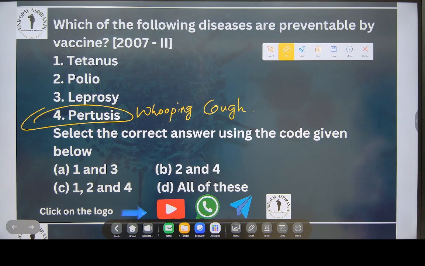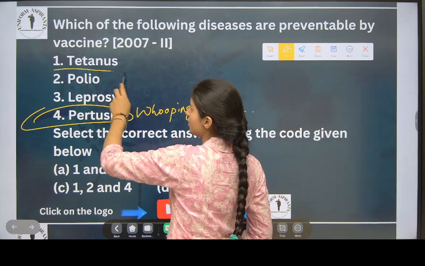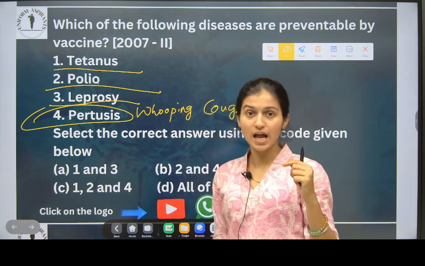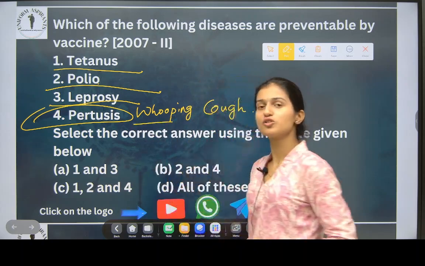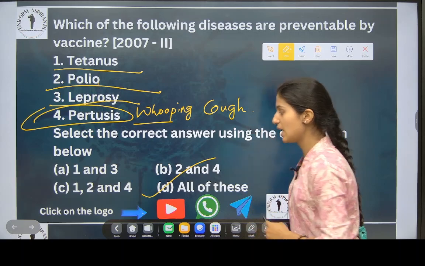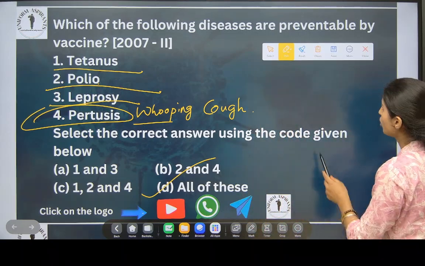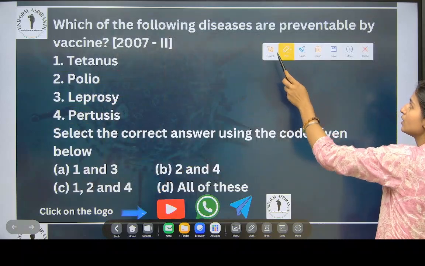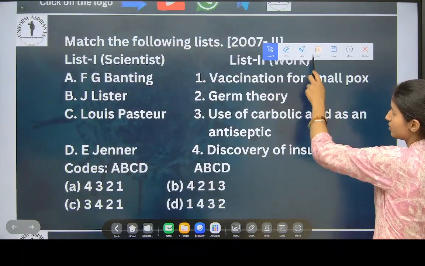So what is the answer? Which of the following diseases are prevented by vaccination? There is a vaccine for that. All of them are prevented, right? Because we get vaccines for these also. When we are babies, we get a vaccine for polio, for leprosy also a vaccine is available, and for whooping cough also a vaccine is available. So what will be the answer? The answer will be all of these, okay? Chalo. Now what is the next question?